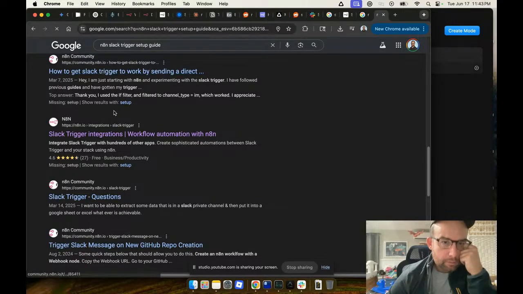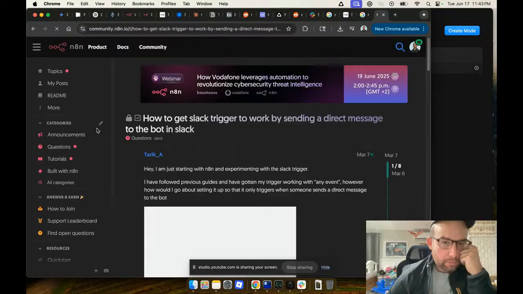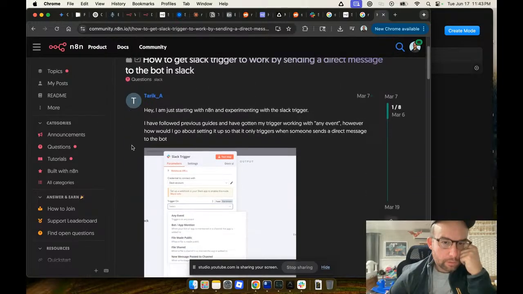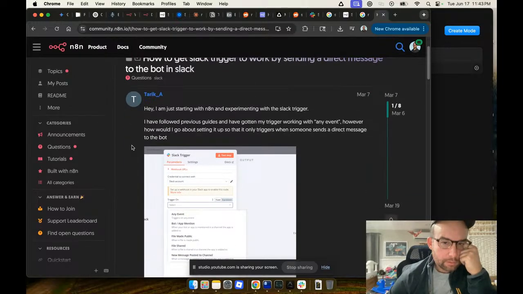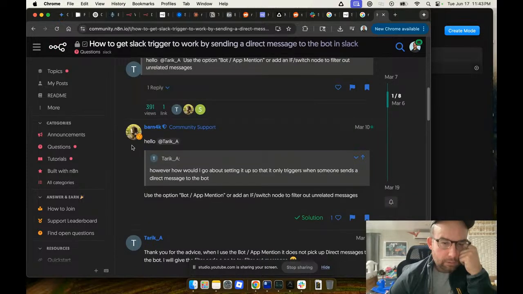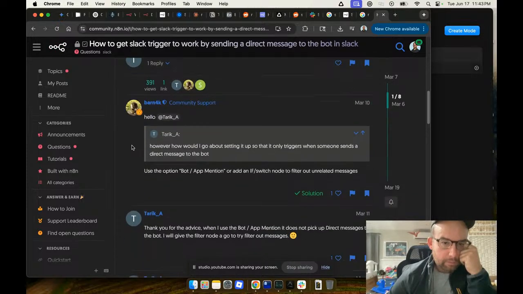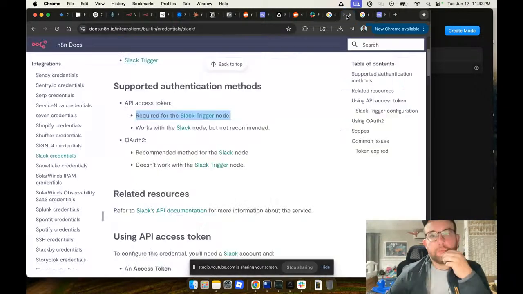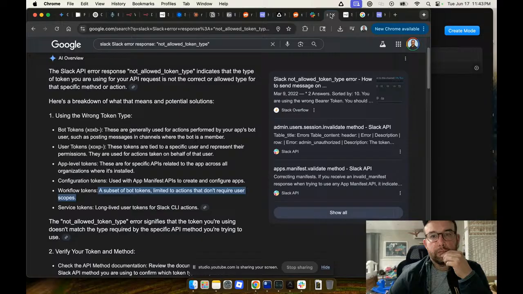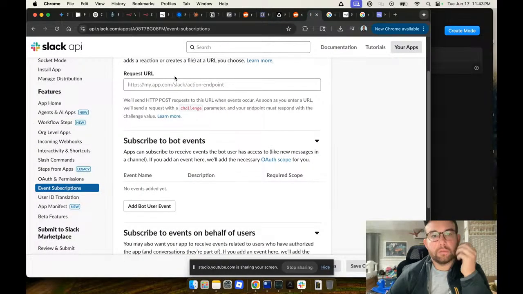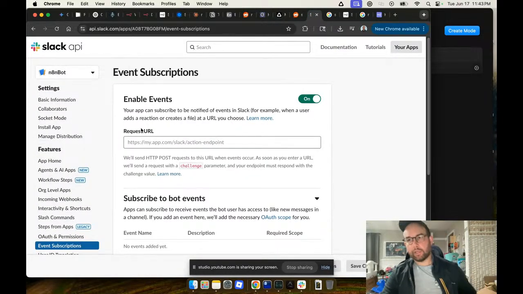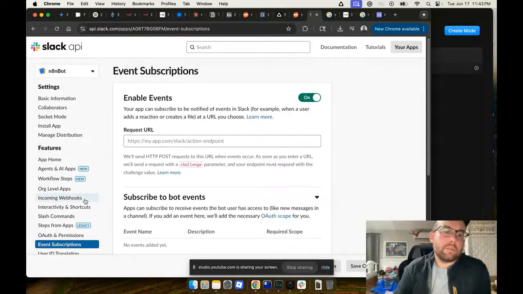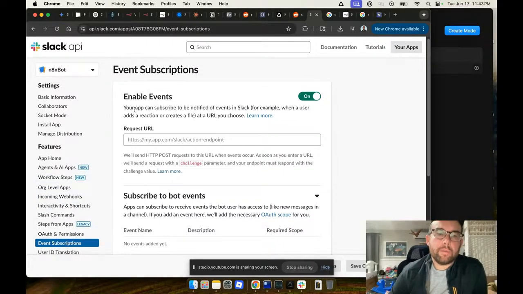How to get Slack trigger to work. Just starting Slack trigger, previous guides. Shoot. Damn, I am going to write up a guide for how to do this because it's too confusing. Your app can subscribe to be notified of events.